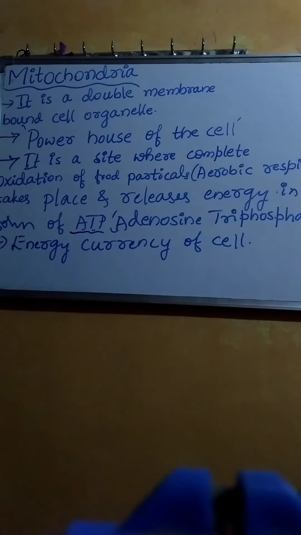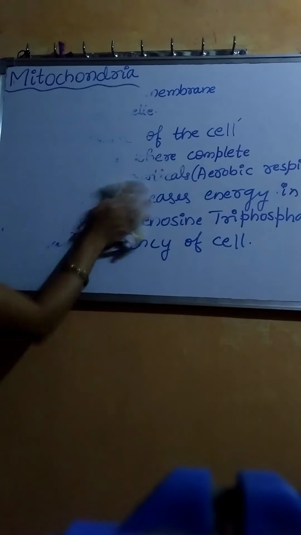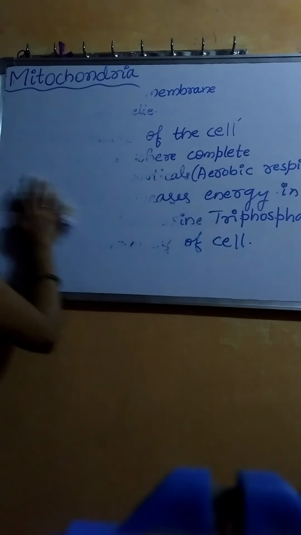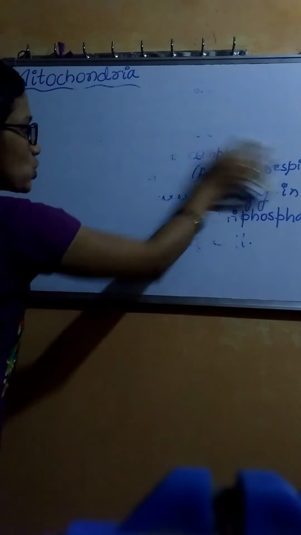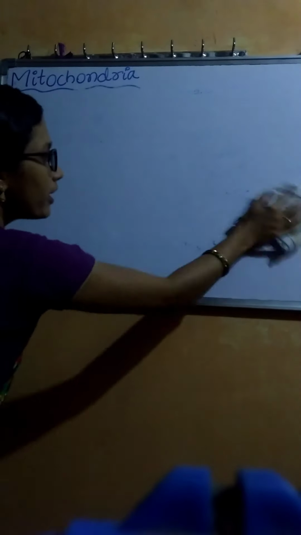Now let us discuss the structure of mitochondria. Mitochondria is a double membrane bound cell organelle, which means it contains two membranes, the outer membrane and the inner membrane.